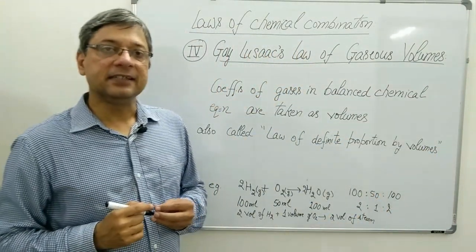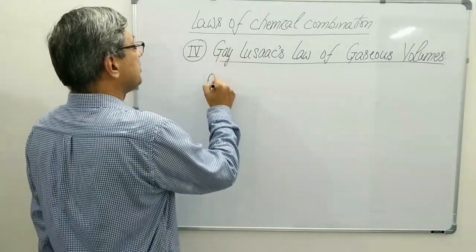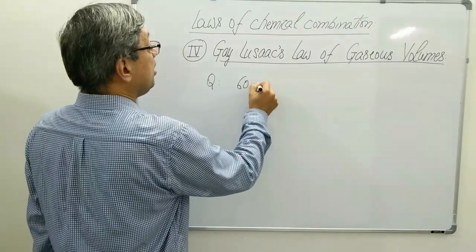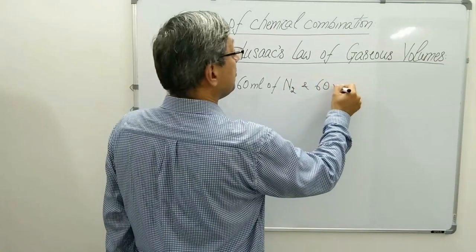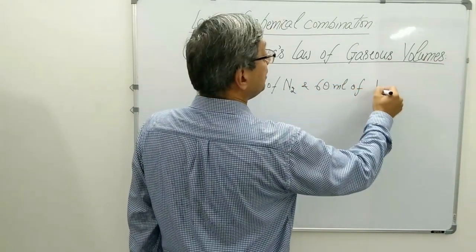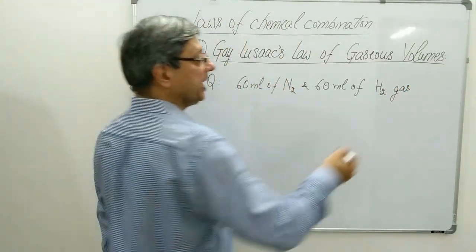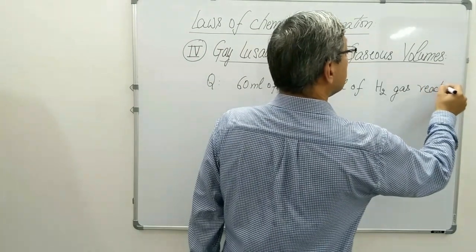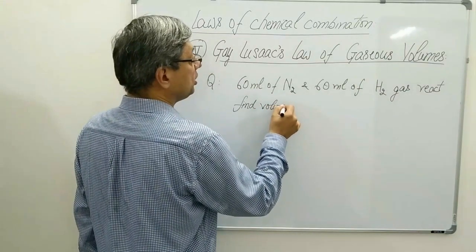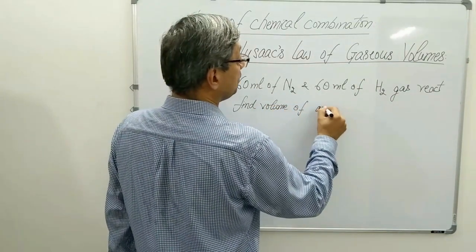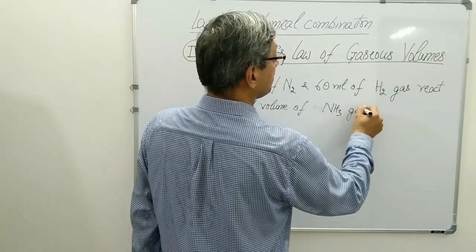To have a better understanding, let us do 1 or 2 questions on this topic. Question is: 60 ml of nitrogen gas and 60 ml of hydrogen gas are made to react. Find the volume of ammonia, NH3 gas, produced.